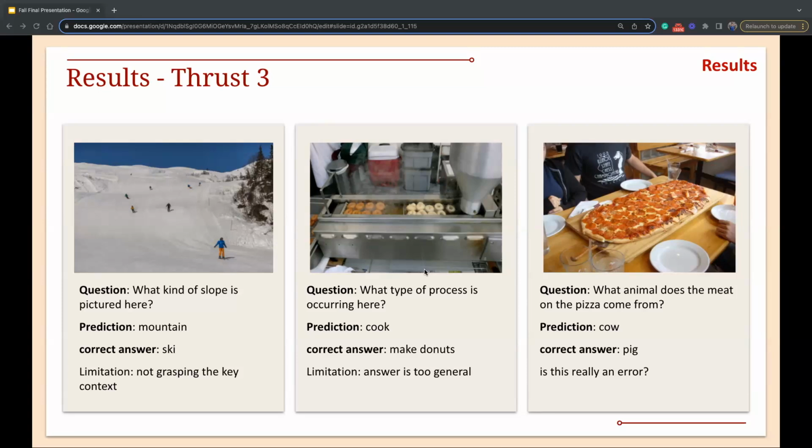And I think also the last one's fine. If the system came back and you asked, why do you think it's cow, and it could actually tell you that it identified this as pepperoni, and that pepperoni is sometimes made of cows or whatever, that would be good. Here's one where I think you'd have to start being able to give more of an explanation of the answer, because it kind of does look like just a wrong answer. But I agree with you that there are pepperonis that are made from cows, so we would want to have a little bit of an explanation there.